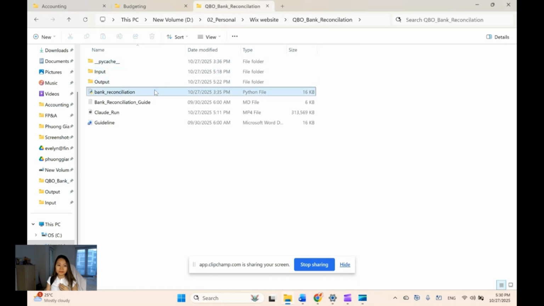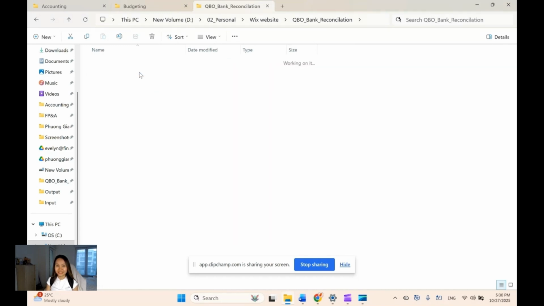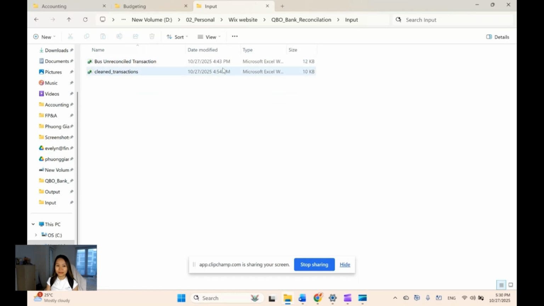So this is the Python, and to be honest, I know nothing about how to code Python, but somehow I can create this because of Claude Code. The input is very simple.